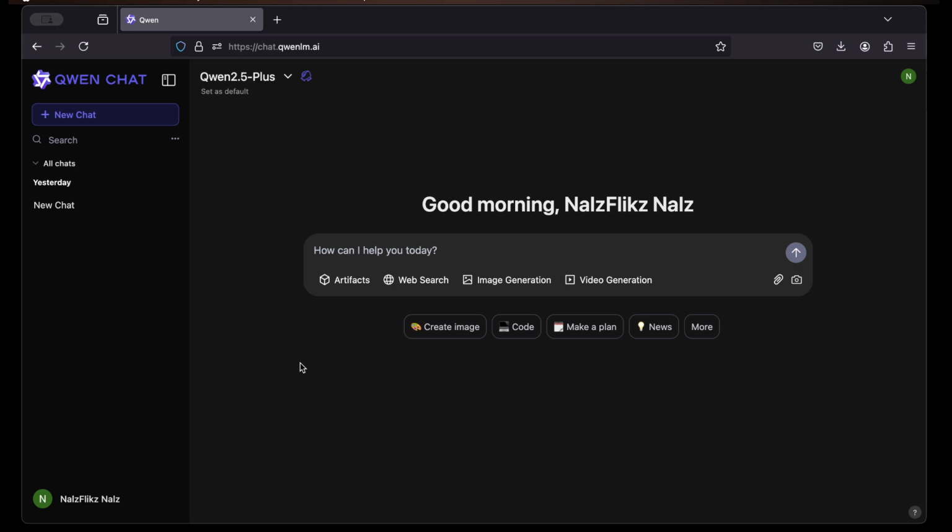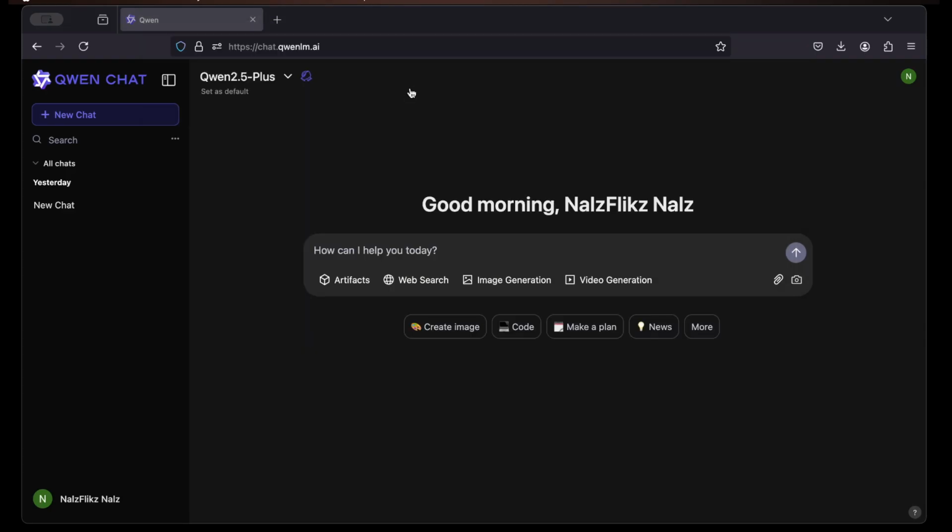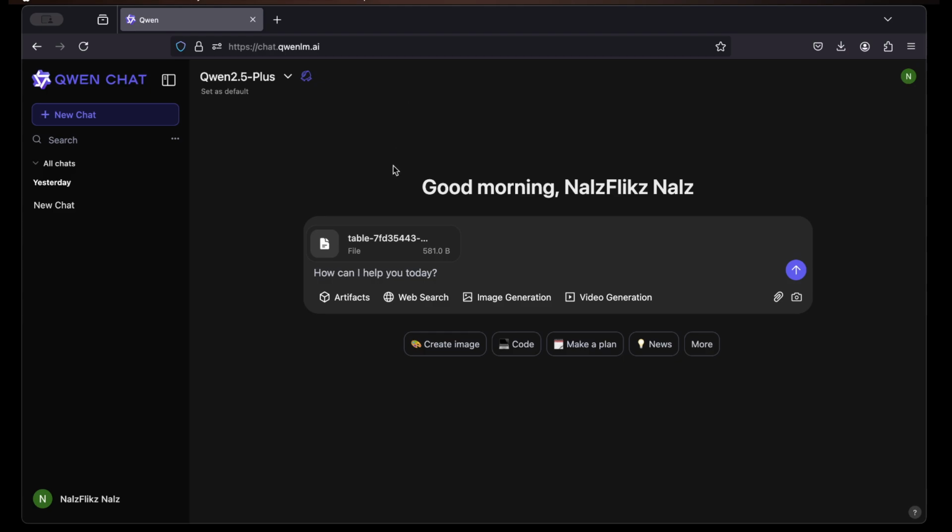In this session, we are going to look at how we can analyze files uploaded to QWEN. So previously, we downloaded an Excel sheet or a CSV file with the sales record of a car dealer. So we are going to upload it back to QWEN and ask some questions about the file so that QWEN can give us a desirable output. Now, what I'm going to do is upload the file here. Now remember, this particular file, after we downloaded, looks like this.